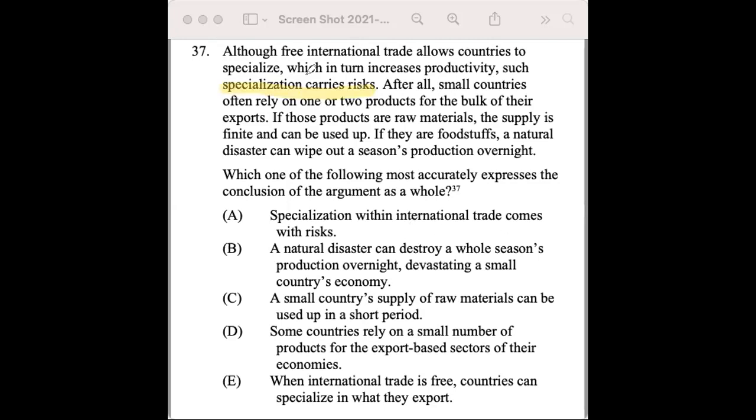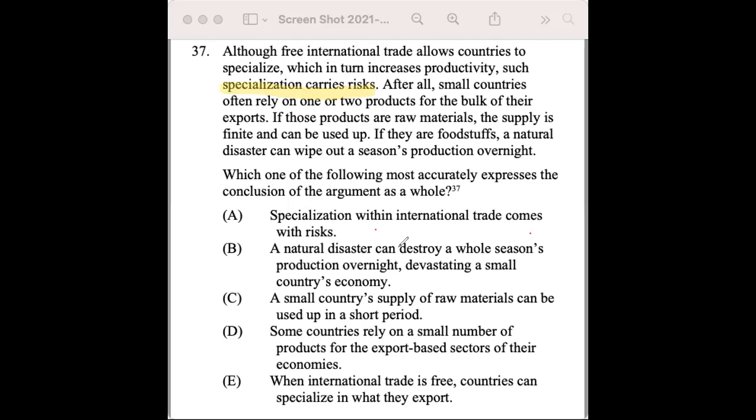So knowing that, let's go into the answer choices. So A, specialization within international trade comes with risks. That's pretty spot on, actually. Although free trade, international trade allows countries to specialize, which in turn increases productivity, such specialization carries risks, which is specific. Specialization within international trade comes with risks, which is exactly what we were talking about for the main conclusion. Okay, well, let's keep A in the running.